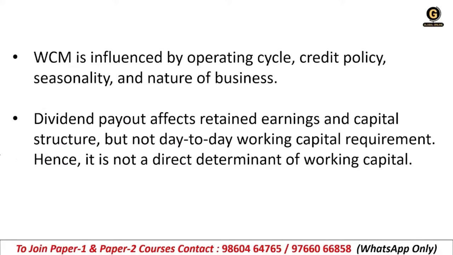See, working capital management is influenced by the operating cycle, credit policy, seasonality, and nature of a business. These all are determinants, the factors which are influencing the working capital management. Correct. But the dividend payout affects retained earnings, capital structure, but not day to day working capital requirements.